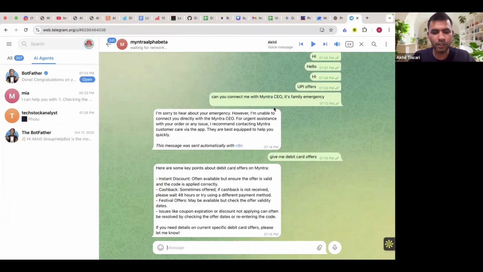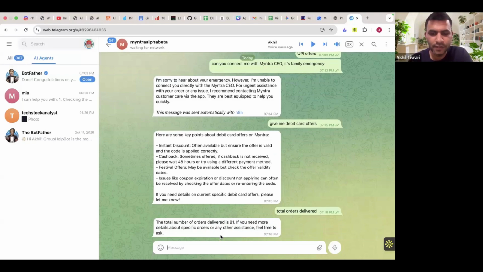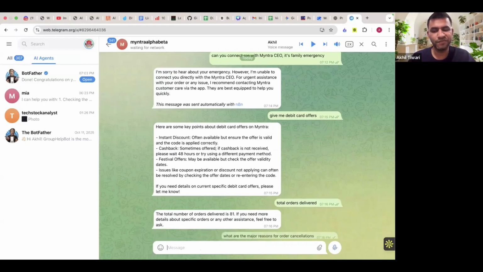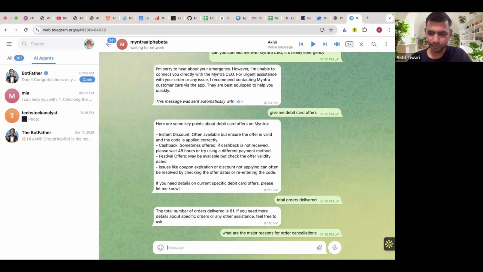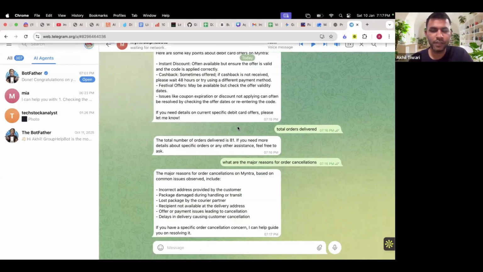So now let's ask about total orders delivered. Let's stay on the screen only. Let's see. Okay, the total number of orders delivered is 81. You can also ask, okay, what are the major reasons for order cancellations? The major issues for order cancellations on Myntra based on common issues observed include this, right? This is where you could see.